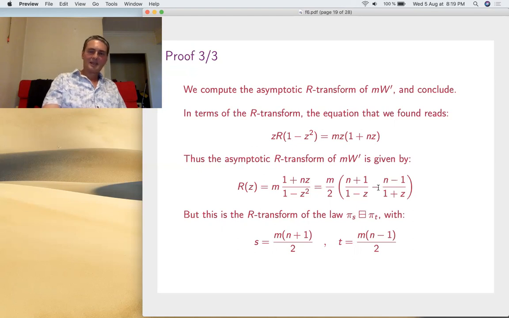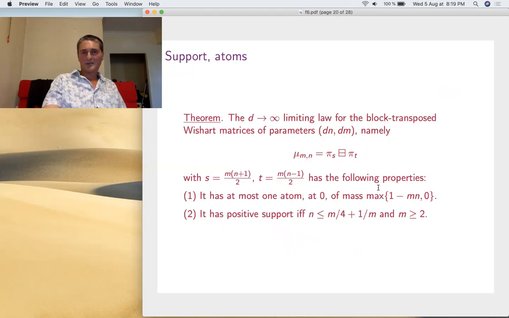Now you can do many interesting things, and people like Nikita and the others are especially interested in when this measure is positive. You see, the matrix is no longer positive.